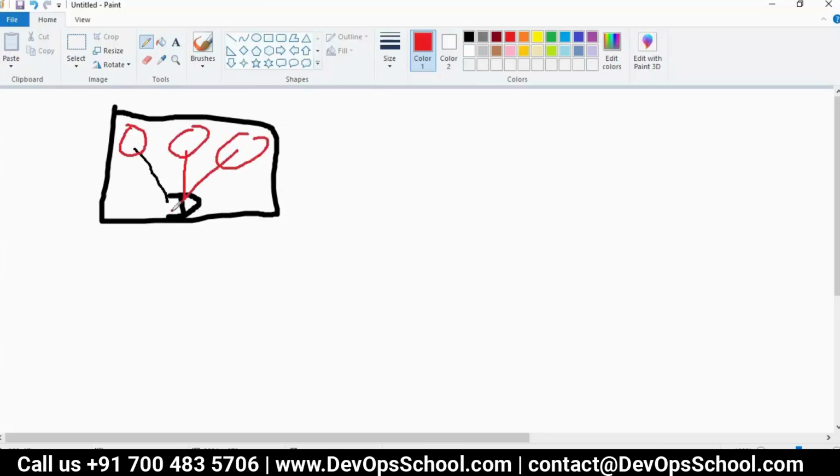Now the limitation of this machine, the VM, is that I cannot run more than 3 containers in this host, in this node, in this VM. So if I cannot run more than 3 containers in this VM, what should I do?